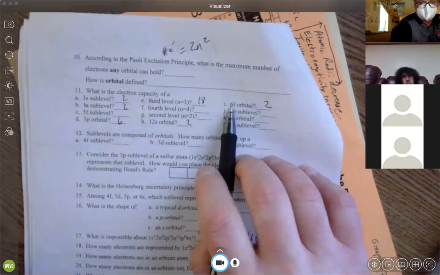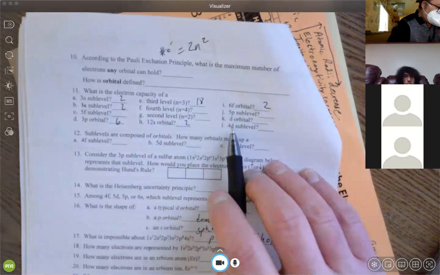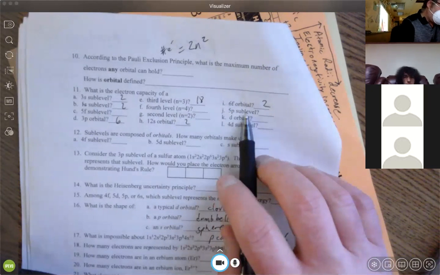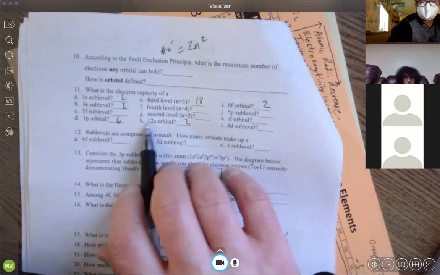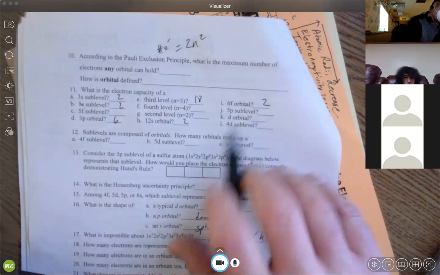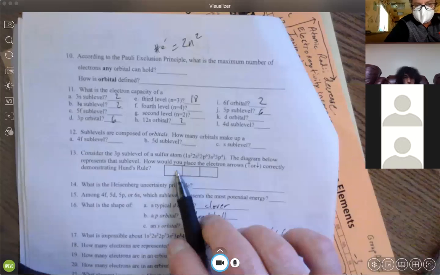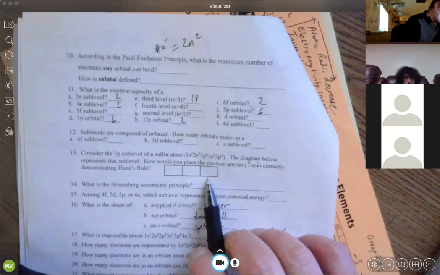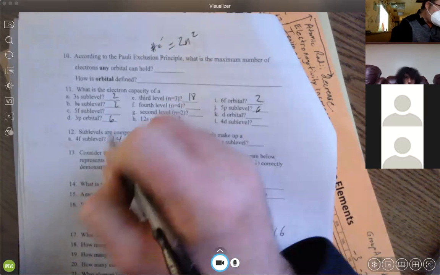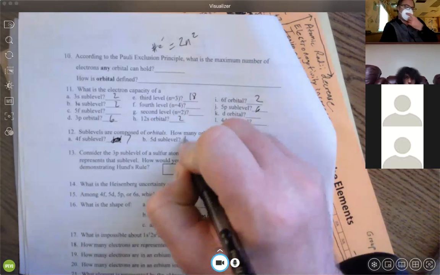For example, 6f is pretty far away from the nucleus. Doesn't matter what sublevel it's in either. A 5p sublevel is just like a 4p sublevel, except it's a little further from the nucleus. All the p sublevels hold 6. That's because they have 3 orbitals, right? An f sublevel holds 14 but has 7 orbitals. d holds 10 but has 5 orbitals, and an s only has 1 orbital.